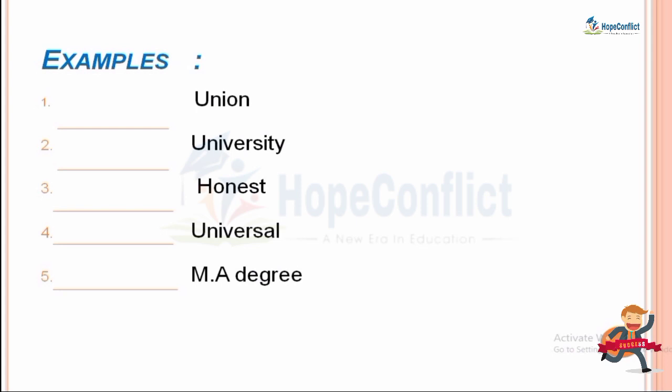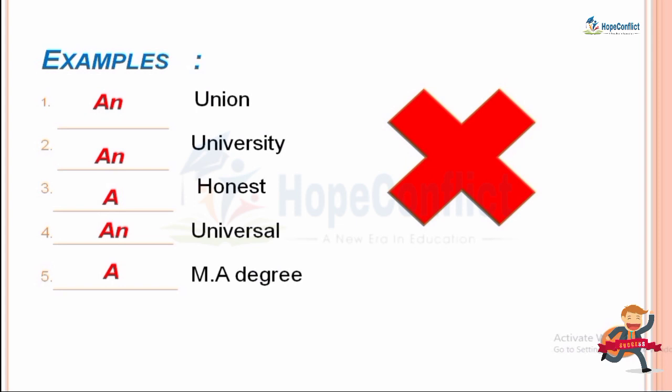You are going to see that in the first example there is a vowel u, so you are going to put an. Then in the second example again there is a vowel u, so you are going to put an. Then in the third example there is a consonant, so you are going to put a. Then again you are going to put an because it is a vowel. Now here you are going to put a because here is a consonant. If you are solving in this way, you are totally wrong. So I'll tell you the correct way you should do this.